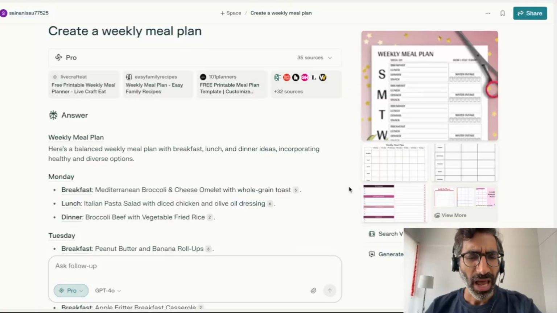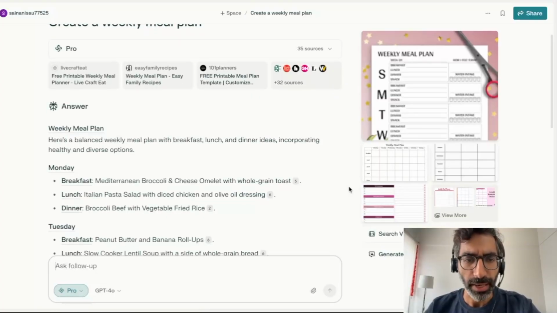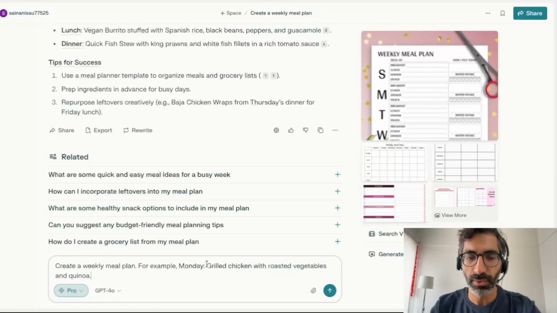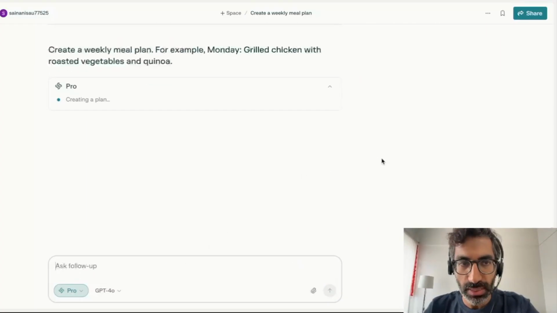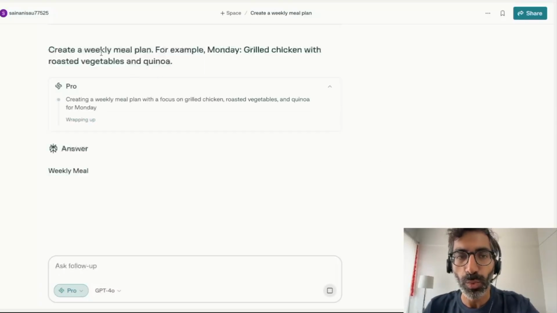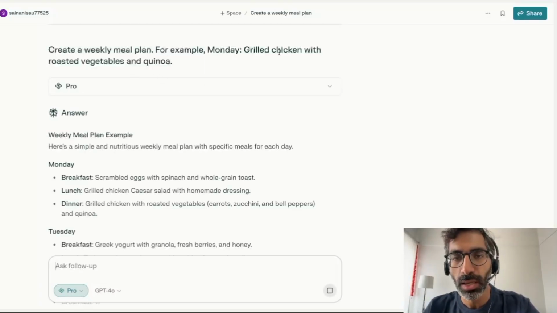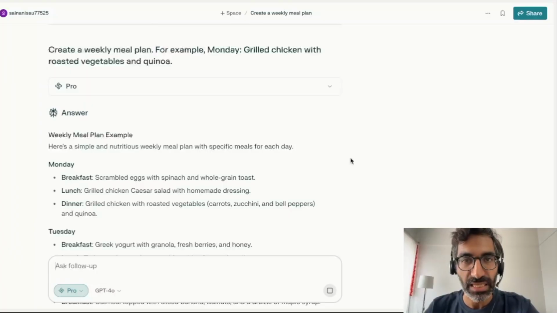Now let's say I'm not happy with the kind of responses that I got from the AI, right? So what I can do is think about what kind of response I want the AI to give me. In that case, I can give the AI tool one example, which is known as one-shot prompting. As you can see, I'm giving the prompt: create a weekly meal plan. For example, Monday, grilled chicken with roasted vegetables and quinoa. Now what I'm doing is asking Perplexity to give me the responses in this particular format. So this example helps any AI tool come up with the responses in the format you are looking for.